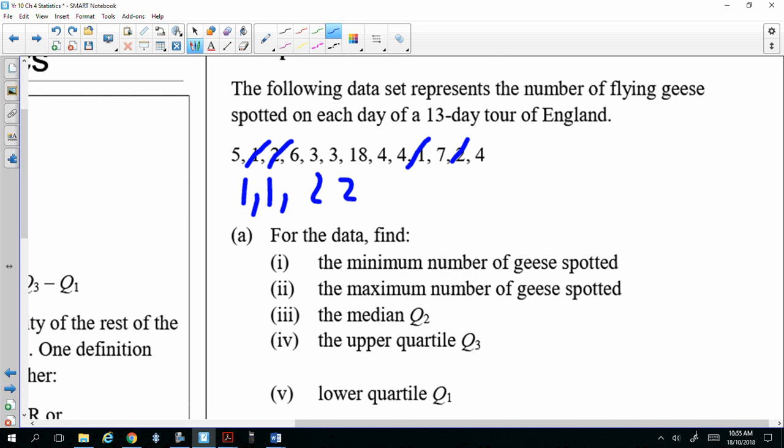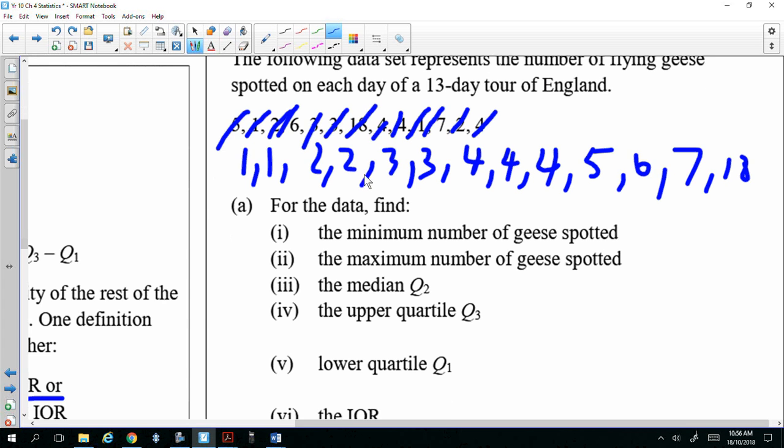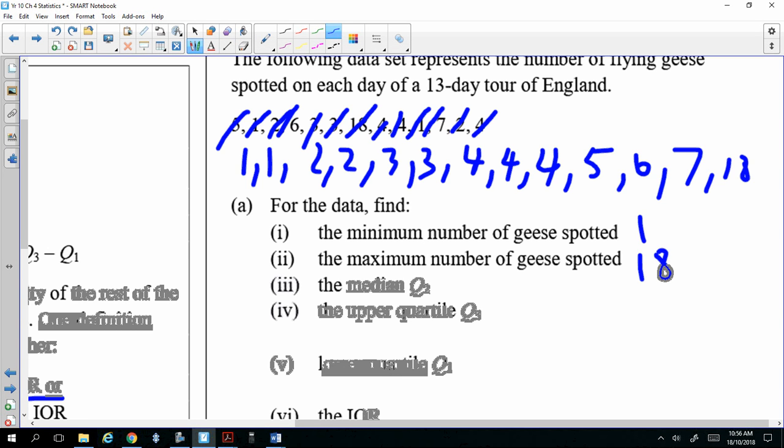Good. For the data, find the minimum number of grease spotters. So 1 is the minimum. Maximum is 18. Median, so you just go like this. Underline them. 3, 3, 2, 2, 2. How many numbers? There's 13 days. 1, 2, 3, 4, 5, 6, 7, 8, 9, 10, 11, 12, 13.